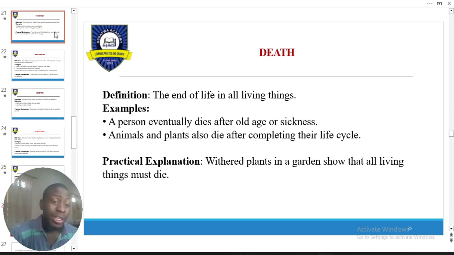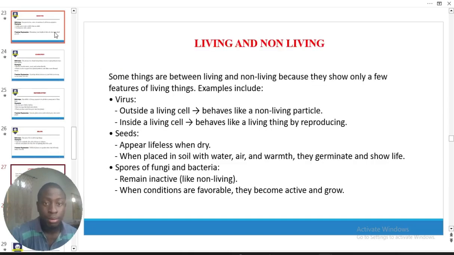Now, the majority of you had confusion about how to define death during the course of our class. You were saying death is when things stop, or death is when someone passes away. Death in the general sense is when life ceases, right? It is the end of all living things. So when life ceases, that's death. Plants, life ceases. Humans, life ceases. Even for things that are not living things, when time comes, they decay, they rot away. But we are really into living organisms now.